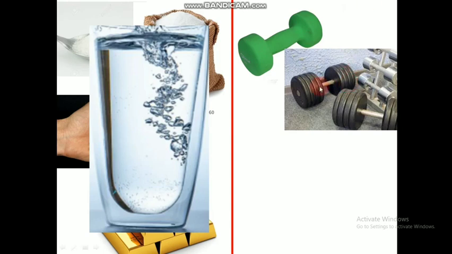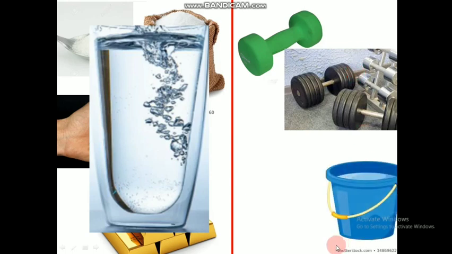These dumbbells are of bigger size than this one. If they are made of the same material, then we can say the smaller one will have lesser mass and the bigger one will have a bigger mass. So when we talk about mass, we have to compare the quantity or the amount that we have.